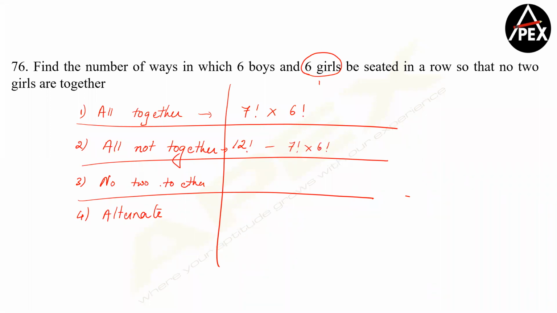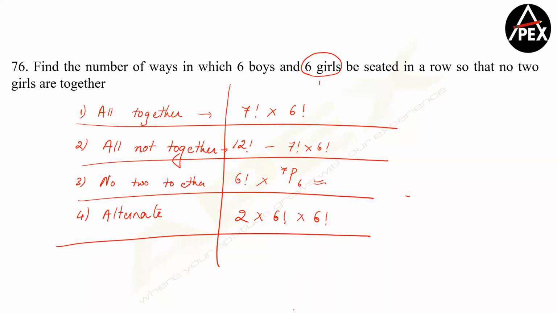No two girls are together. So I arrange boys. 6 factorial. Number of places created. 7. P. 6. Alternate arrangements. Both of them are equal in number. So 2 into 6 factorial into 6 factorial. That's it. The answer is this, Yapurji. 6 factorial into 7 factorial.